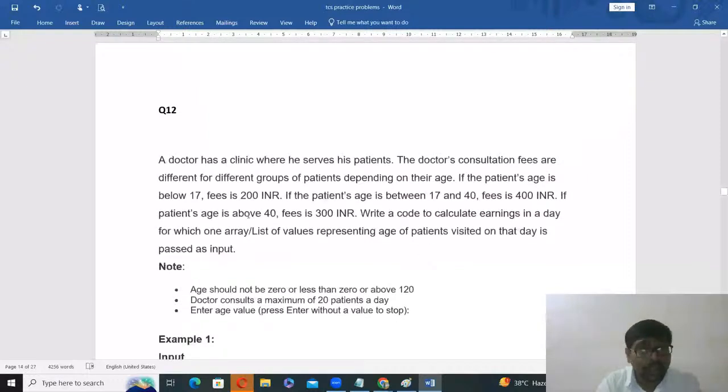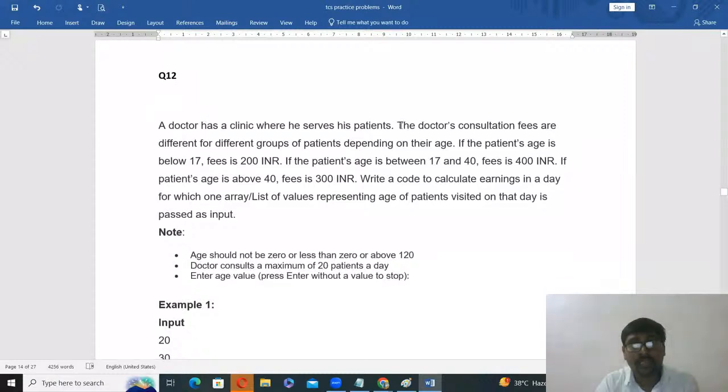A doctor has a clinic where he serves his patients. The doctor consultation fees are different for different groups of patients depending on their age. If the patient age is below 17, fees is 200. If the patient age is between 17 and 40, fees is 400.